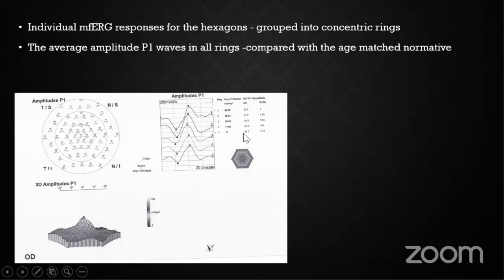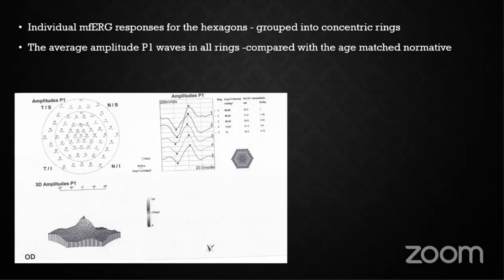We did the multifocal ERG in 61 hexagonal elements, divided into concentric rings, R1 to R5. R1 was less than 2 degrees, R2 was 2 to 5 degrees, R3 was 5 to 10 degrees, R4 was 10 to 15 degrees, and R5 was more than 15 degrees.